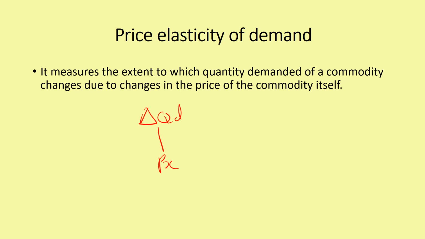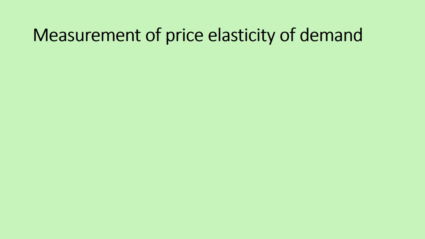Because quantity demanded is changing due to the price of the commodity, that is why it has the name price elasticity of demand. So as I said, it is the extent to which quantity demanded of a commodity is responding to only one factor, that is, the changes in the price of the commodity itself. Then we look at the measurement of price elasticity of demand. The measurement is the same as how to calculate the price elasticity of demand.